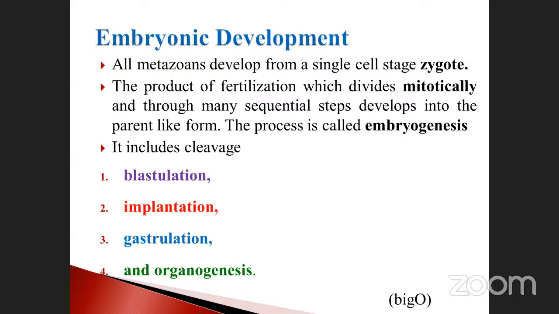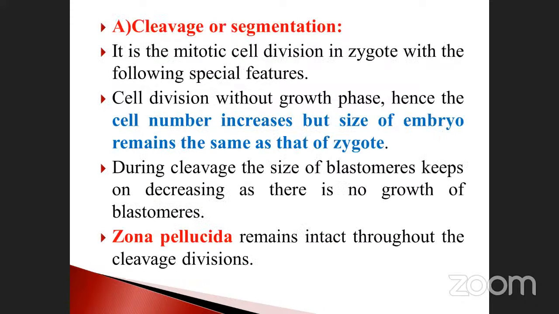Okay, we'll see one by one. See here. First, cleavage or segmentation. It is the mitotic cell division in zygote, with the following special features. How? What are they? The cell division without growth phase. Note it down. This is very, very important. Cell division occurs without growth phase.